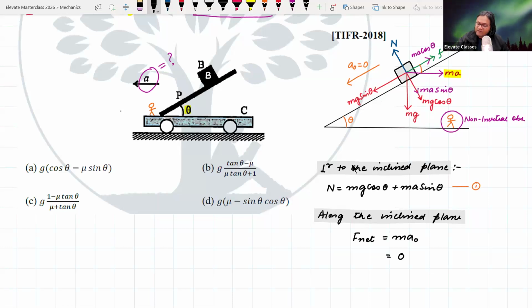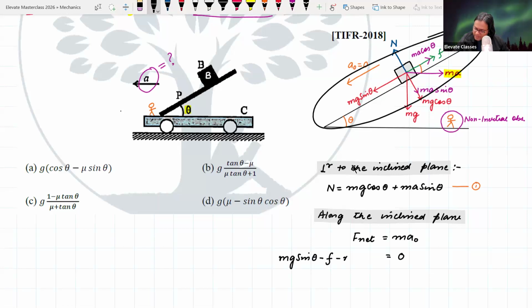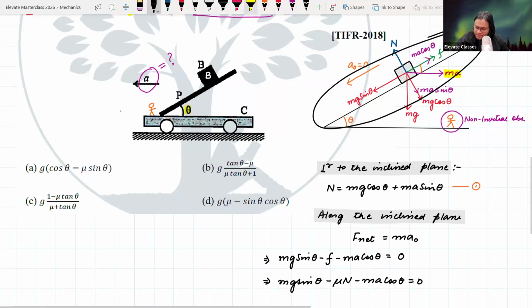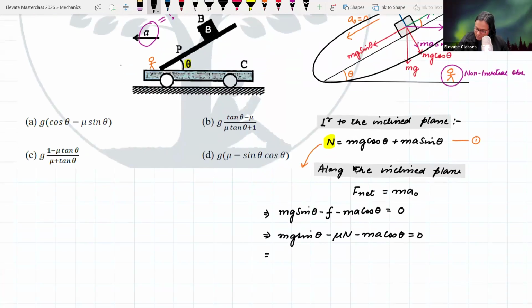But what is F net? F net will come from these forces here. So this will be mg sin theta minus F minus ma cos theta. That's it. I hope you are following. If we write this a little more clearly, mg sin theta minus mu N minus ma cos theta. N we already know, what N is. So let's just take point number 1 and substitute here. Then we should be getting what N is.